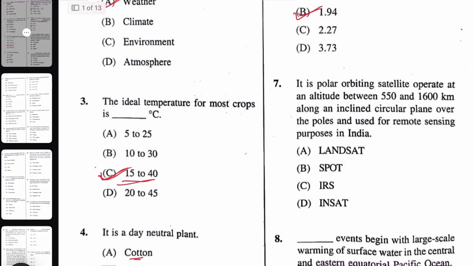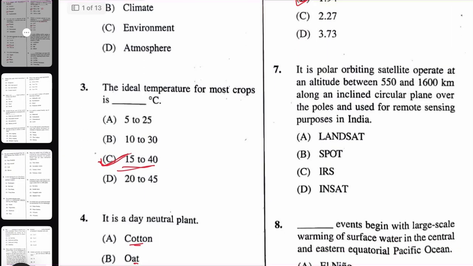The next question is, it is a polar orbiting satellite operating at altitude between 550 to 1600 km along an inclined circular plane over the poles and used for remote sensing purpose in India. The right answer here is IRS, or Indian Remote Sensing Satellites.